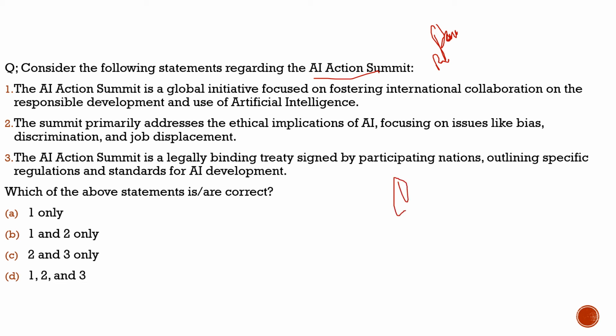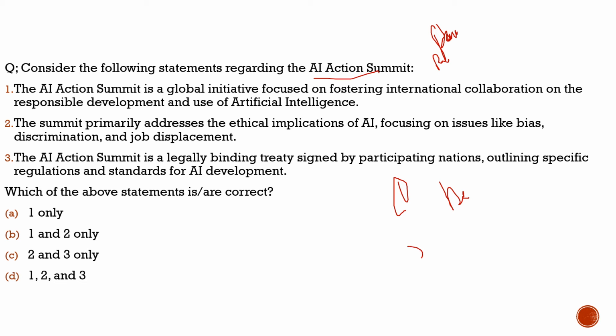First one, India should highlight the democratization of AI, that it should be accessible to everybody. There should be no discrimination on the basis of developed or underdeveloped country. The technology should be available to everybody, services should be available to everybody. So decentralization or democratization of AI should be there.